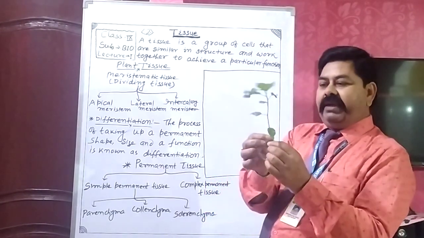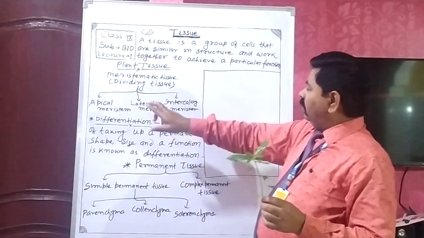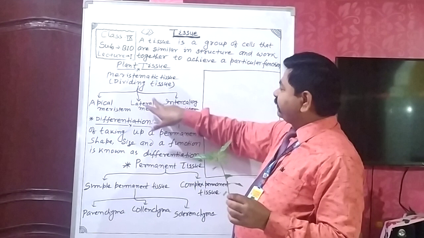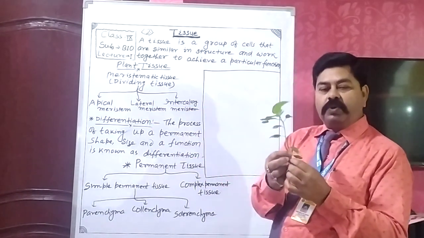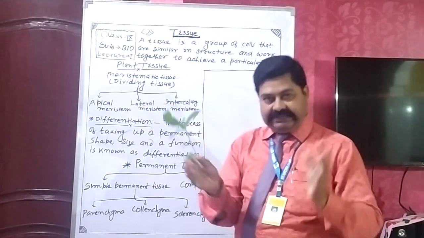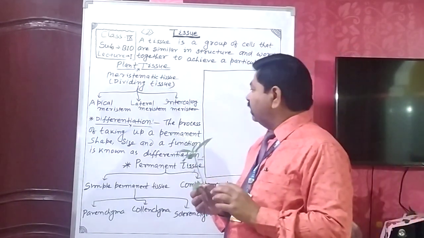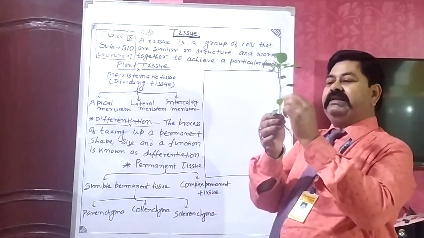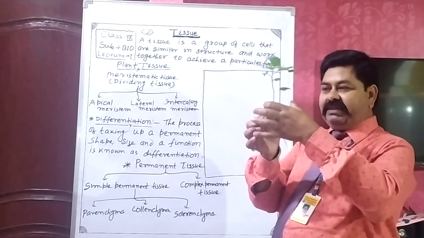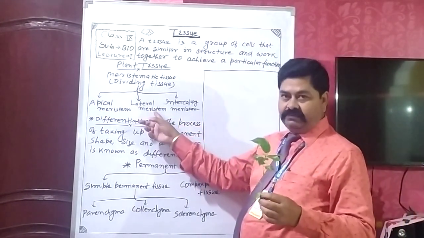Its stem thickness, lateral meristem is responsible for the girth. Girth is controlled by the action, by the enlargement, of the cambium. The cambium ring is present in the stem, and thickness of the plant is determined by the lateral meristem.